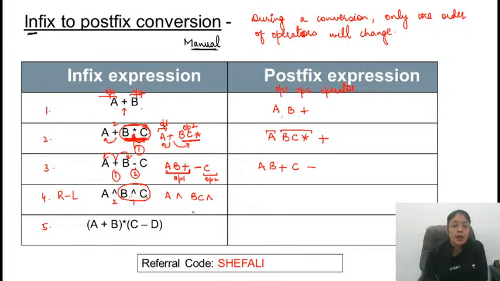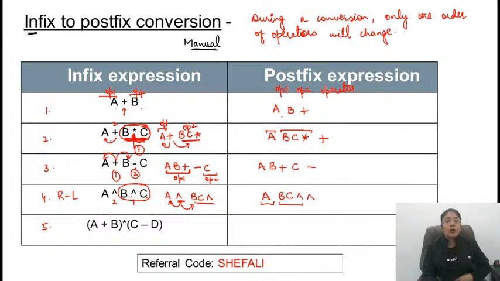It's BC exponent. Now consider this one. A is operand 1 and this is operand 2. So operand 1, operand 2, and then the operator. This is the expression. Clear?